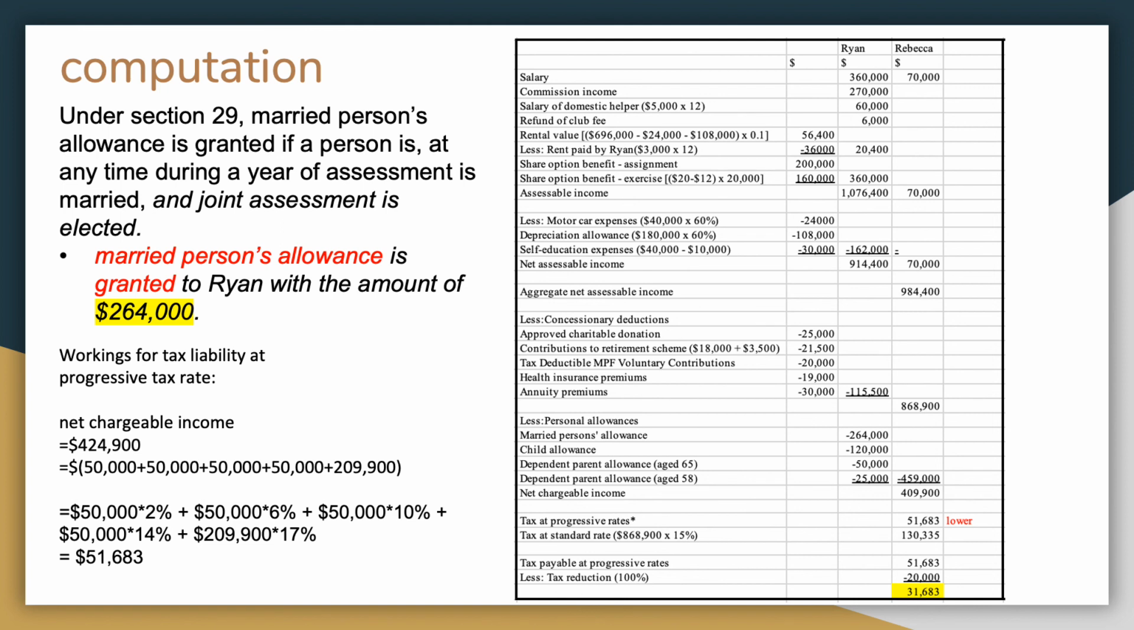Gathering the analysis by my teammate and me, here's a computation of salary tax liability for Ryan and Rebecca by the joint assessment. The salary tax liability is $31,683. This is the end of our presentation of question 15. Thank you.